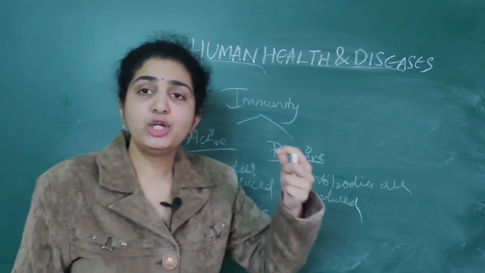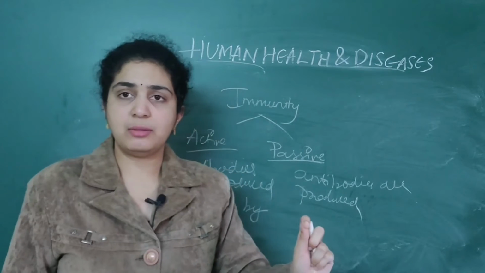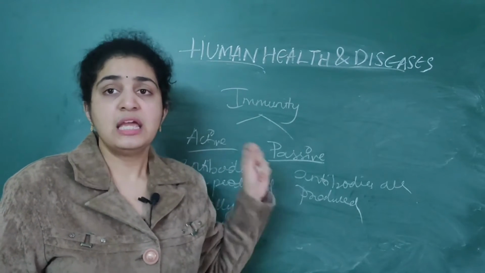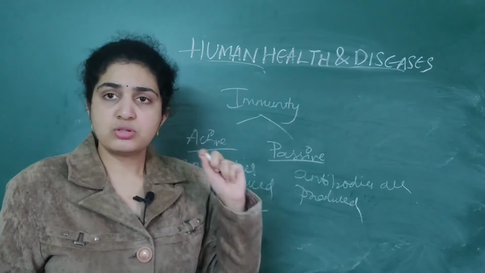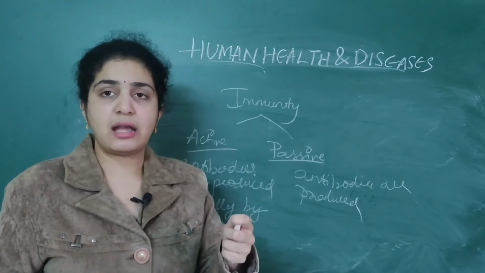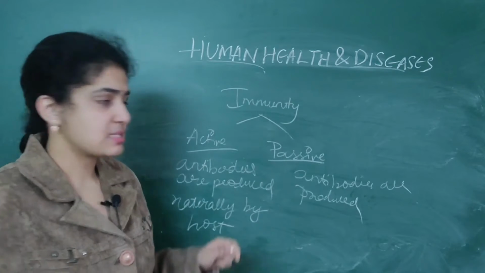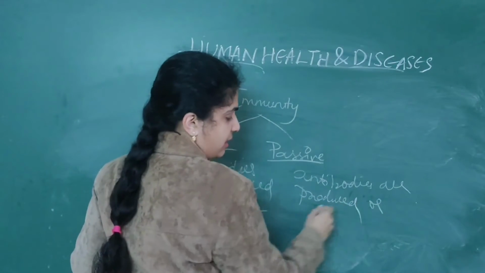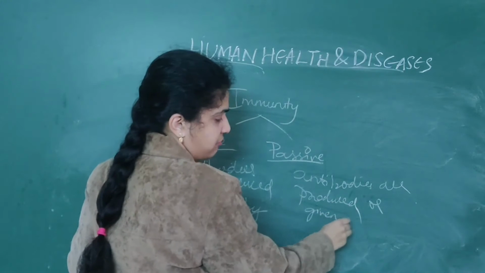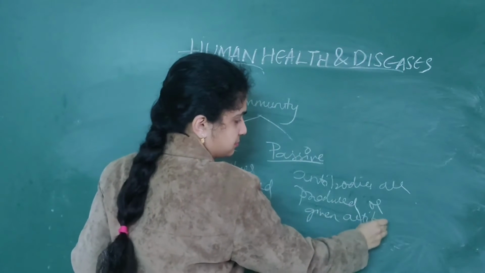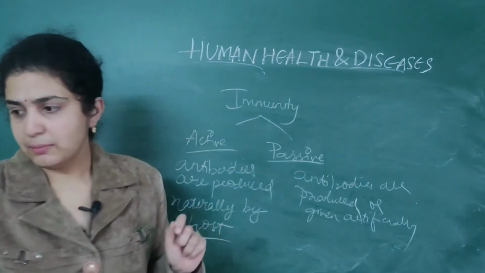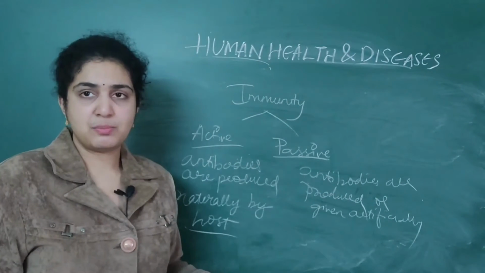That is, we will induce the artificial antibodies. If they are produced naturally, it is called active immunity. If we are giving to some person, if we are injecting the antibodies, it is called passive immunity. Antibodies are produced or given artificially.